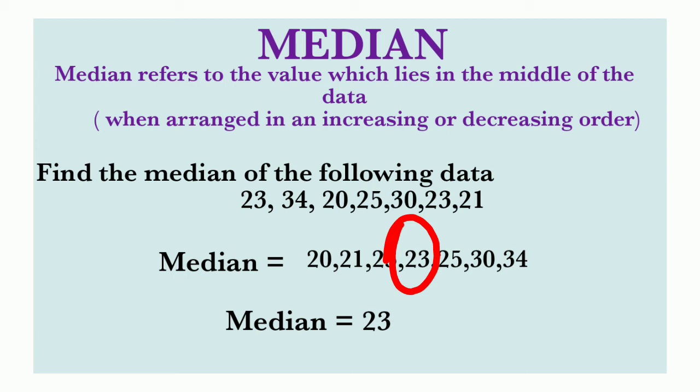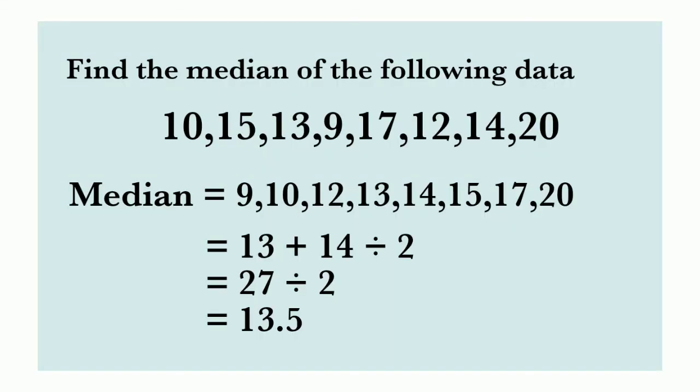So 23 is the median of the data. Ready? Then one more problem. Find the median of the following data: 10, 15, 13, 9, 17, 12, 14, 20. First of all, we have to arrange this data in ascending order. So we get two numbers in the middle. What are they? 13 and 14.